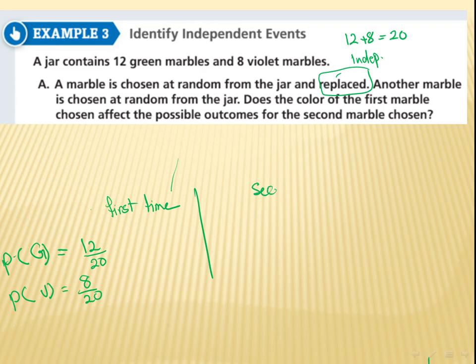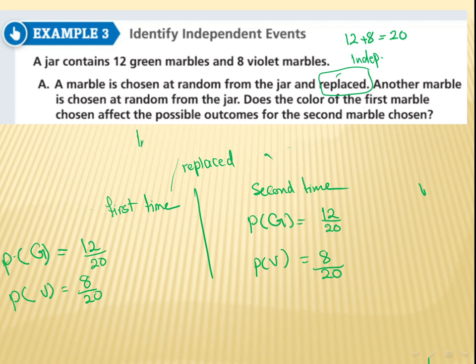For the second time, because we are going to replace it, we say replaced. So the second time, probability of getting green again is going to be what? 12 out of 20, right? And probability of getting violet, because we return everything back, will be 8 out of 20. So this one we will call independent events. Does it affect? No. Why? Because those are independent events.